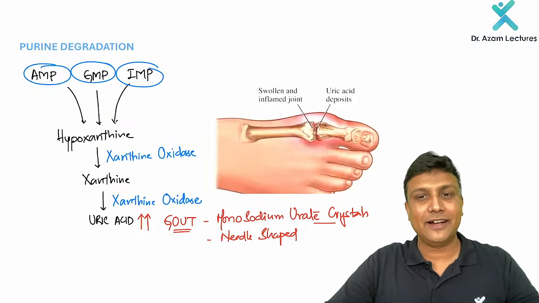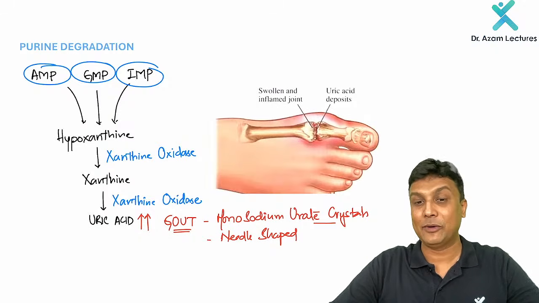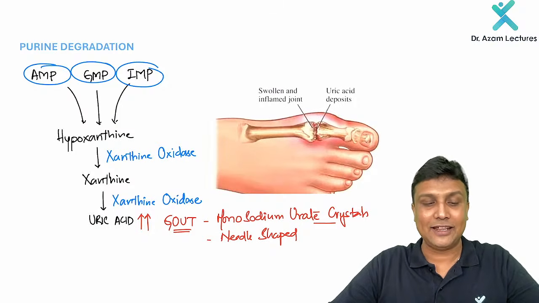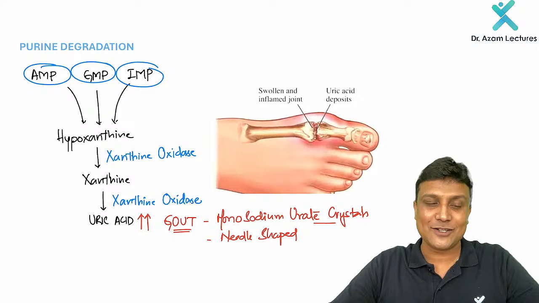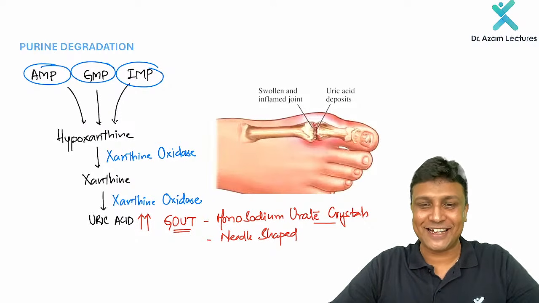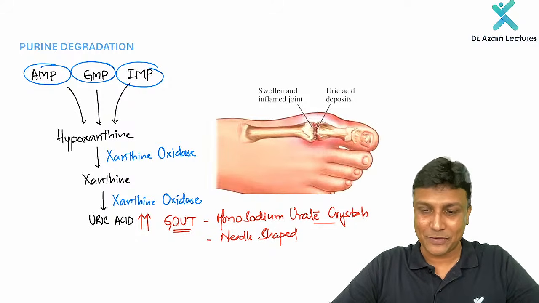And if anything is irritated in our body, what is the response from our body? That will be inflammation, and therefore what is going to happen? It will lead to itis. Joint itis is known as arthritis, and that is known as gouty arthritis. What do we call it, sir? We call it gouty arthritis. Okay? So gouty arthritis happens here for this reason.